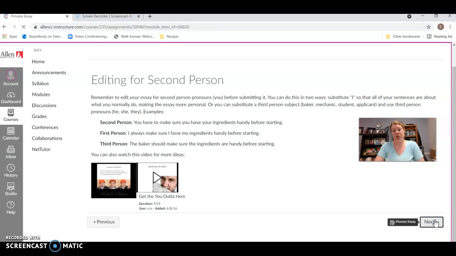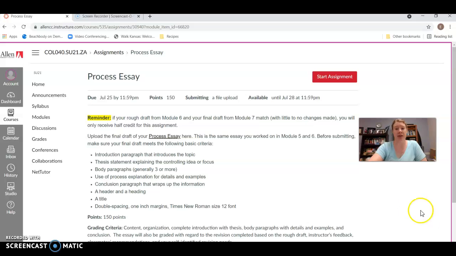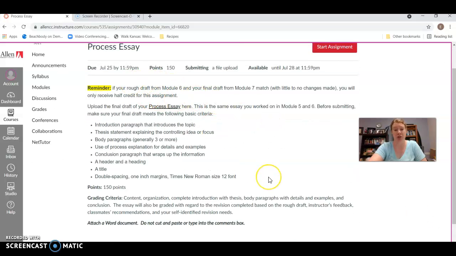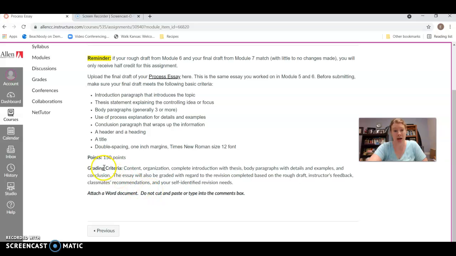So the last thing that you do, of course, is turn in the process essay. Again, there's a reminder that if you don't make any changes, if you just submit that same rough draft again, you'll only get half credit for it. These are just, again, the major criteria that you want to make sure that you're matching with the assignment, which is another link right here in case you're confused still. And then obviously 150 points. This is a huge assignment. This is a major assignment in the class.